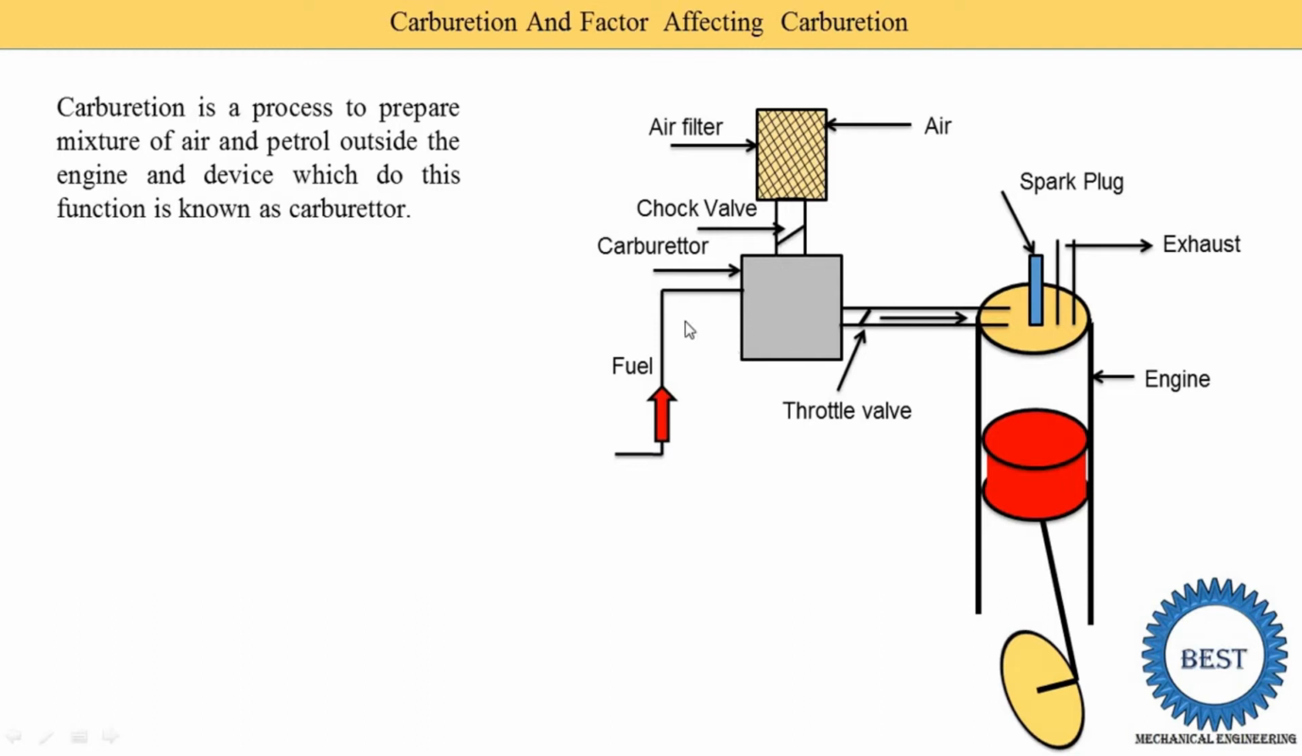So in a carburetor two things are coming, one is the fuel, generally petrol, and the other is air. Then it is mixed in proper proportions. Then after that it is supplied to the engine by using this throttle valve. This throttle valve is generally controlled by our accelerator, in a bike as well as in a four-wheeler.